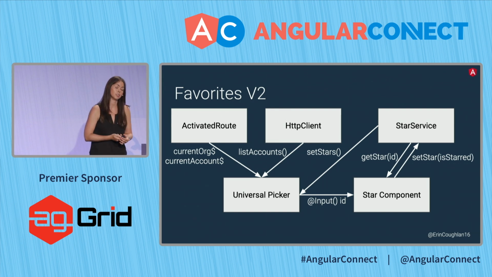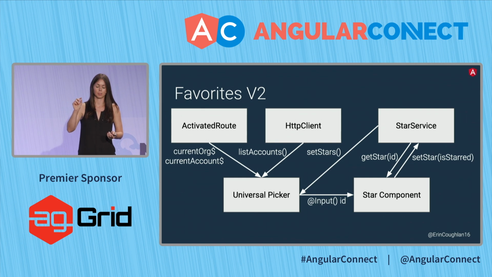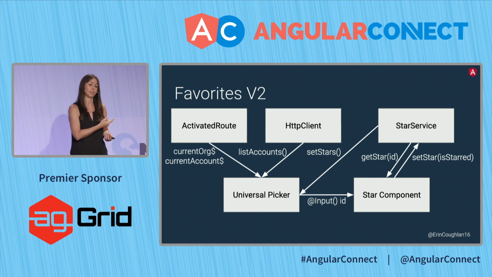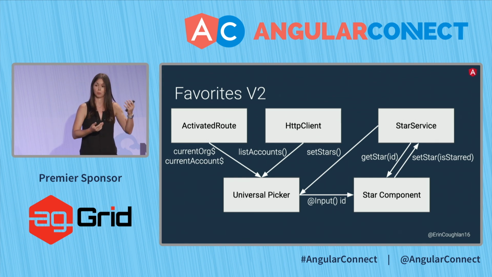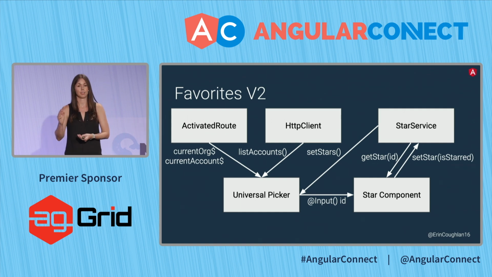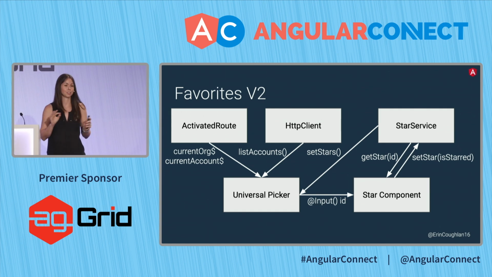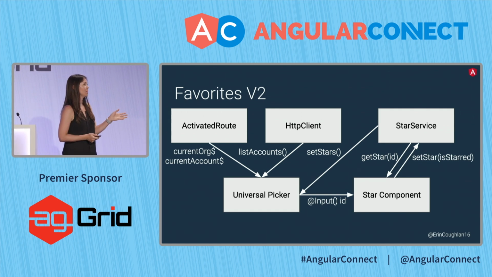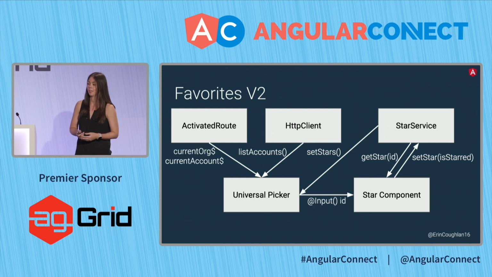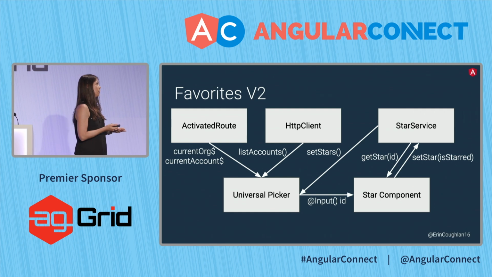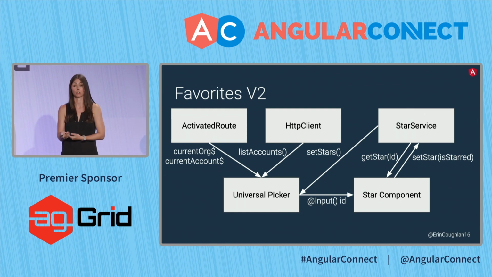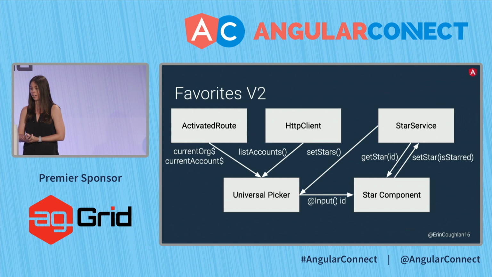The star service has a last modified time, so we use that to invalidate some of the other data from our list. So we know we have an update past when we initially fetched it, and we can invalidate that and fetch new data. So this is kind of how it's all set up. The star component is doing a lot here, and the universal picker is doing a lot. I skipped the drop down because that actually is truly dumb, but these are how the smart ones interact.